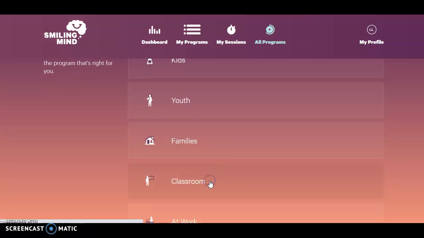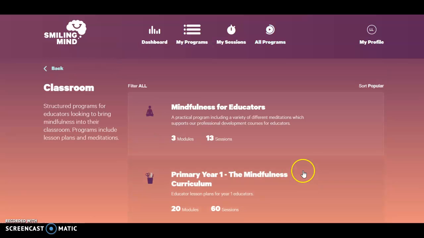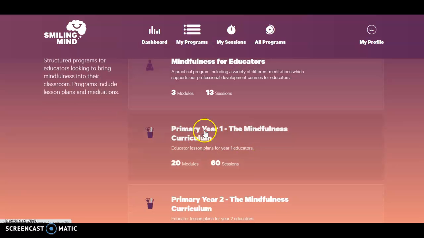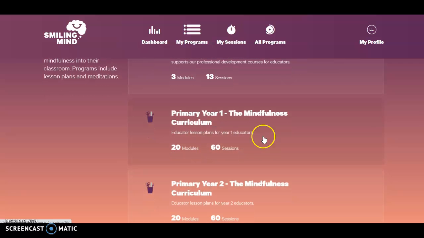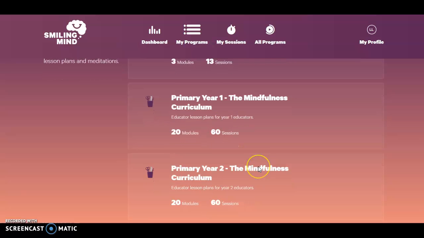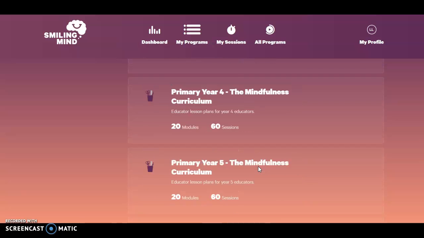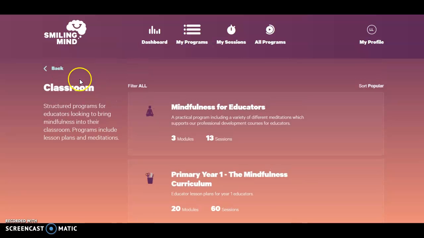So let's go to classroom, for example. It tells you mindfulness for educators, and then it says a practical program including a variety of different meditations which supports our professional development. So this is used more for adults. It tells you there are 3 modules with 13 sessions. And then this one, primary year 1, educator lesson plans for year 1 educators. So it basically is just a composition of videos that you can use throughout your days. And then it goes on and you can see all these different areas for all the different years. So if you planned on using these for your grade level, you could do that as well.